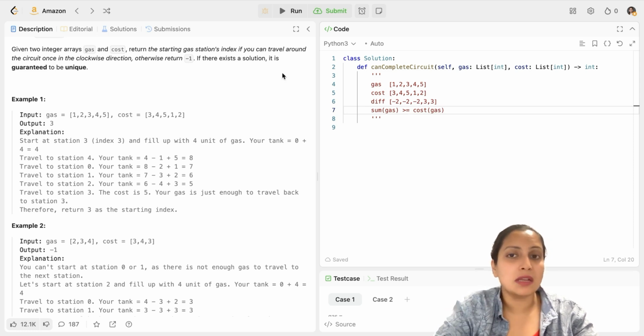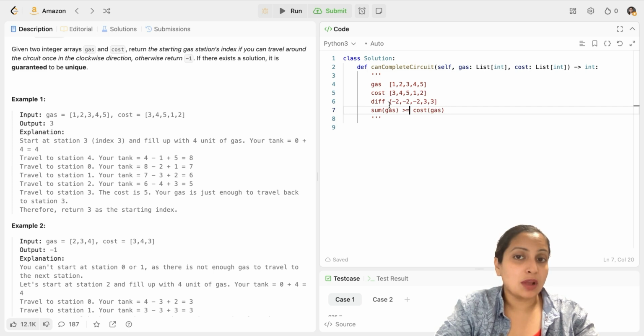Now, you'll ask me that the last index also has a positive difference. Can't we start from here? So if you choose to start from there, in such a scenario, you have 3 here, but you have -6 here. So 3 minus 6, that is -3. You already ran out of gas. So that is not a possible solution.